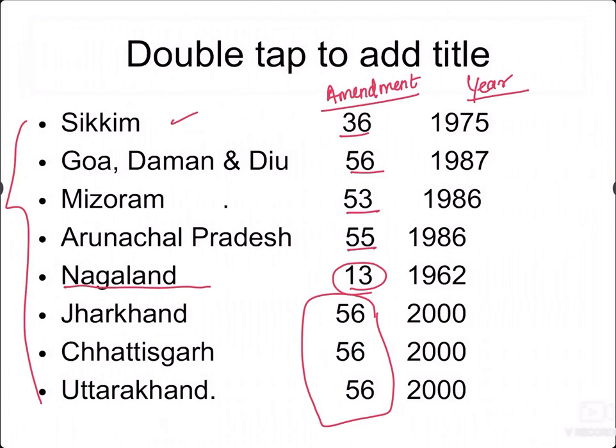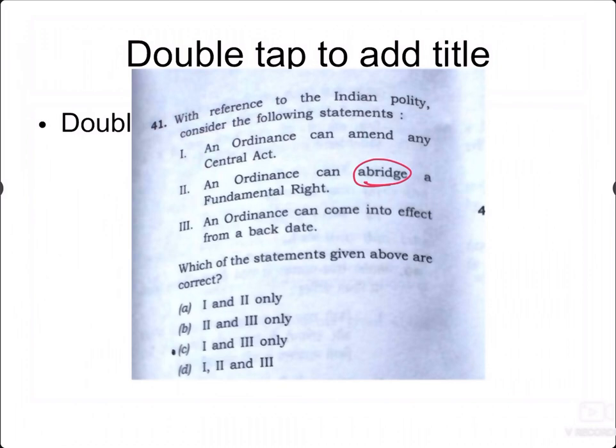The next question: with reference to Indian polity, consider the following statements. This is also a very tricky question. An ordinance can amend any central act. An ordinance can abridge, that is, violate, a fundamental right. An ordinance can come into effect from a back date. For example, an ordinance that comes now can be backdated two or three months, or even years, earlier. So we have to see which of these three statements are right and wrong.